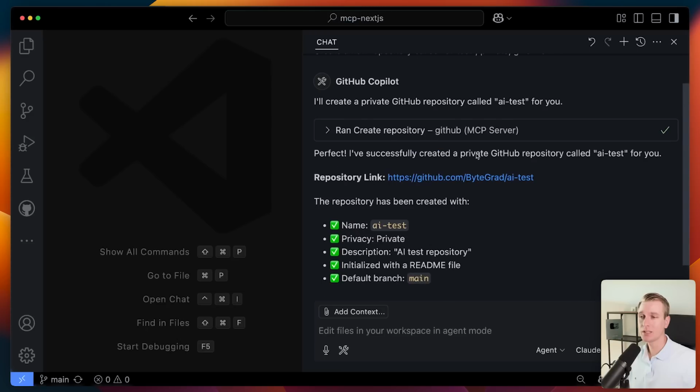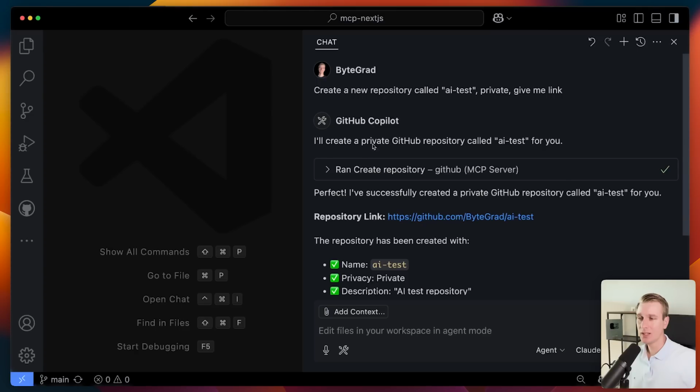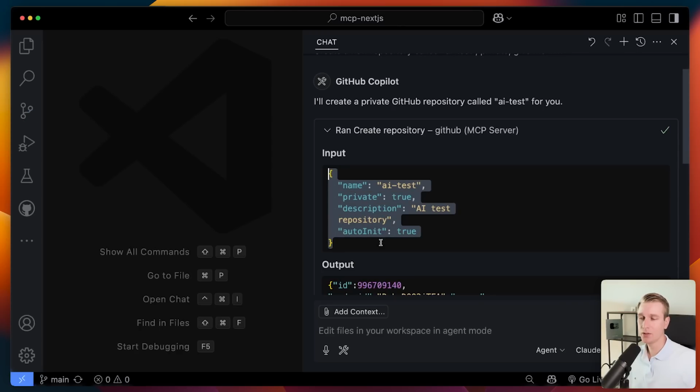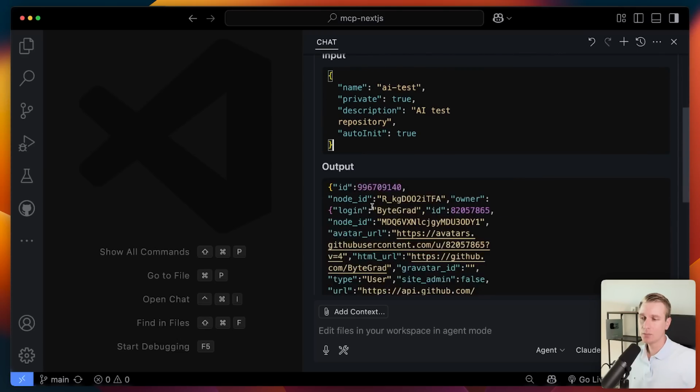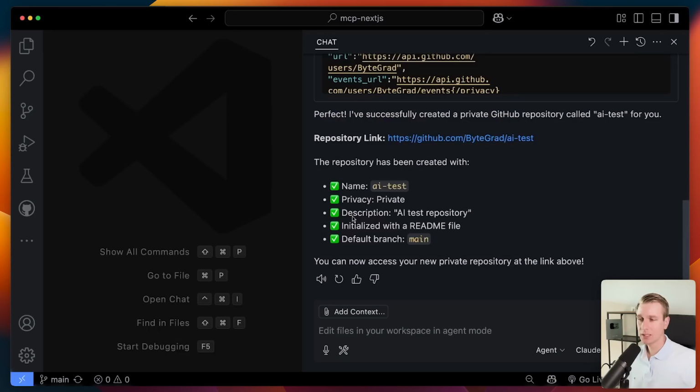Today it can do that because it's using a so-called MCP server. So what actually happened here is that my coding Copilot went to GitHub, and technically not the website. GitHub actually has an MCP server now. What it did was it actually used a tool offered by GitHub, the create repository tool. The GitHub MCP server has specified that this is a tool that is available. And if you want to call it, you can imagine a tool is basically like a function. So you can call it, and you may have to pass in some information. This is the information that my agent passed in for me, and this is the output that the agent got back from GitHub. It's using that information then to synthesize the final response here.